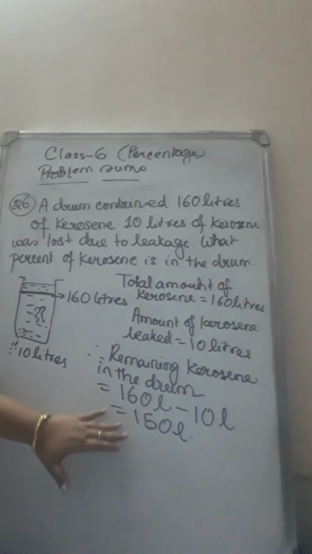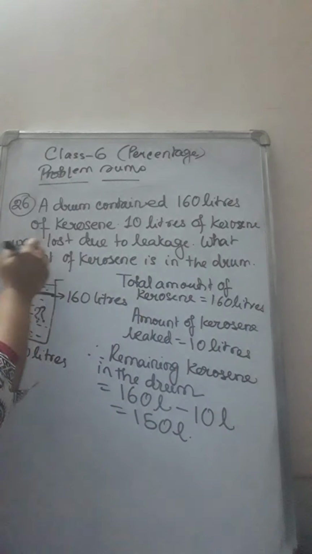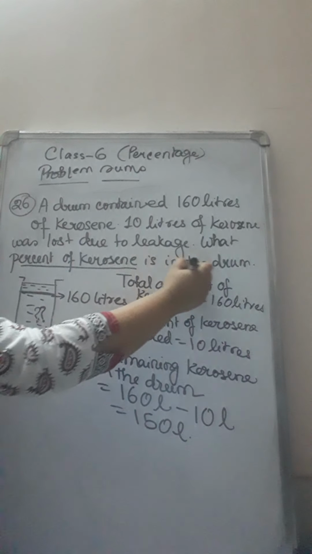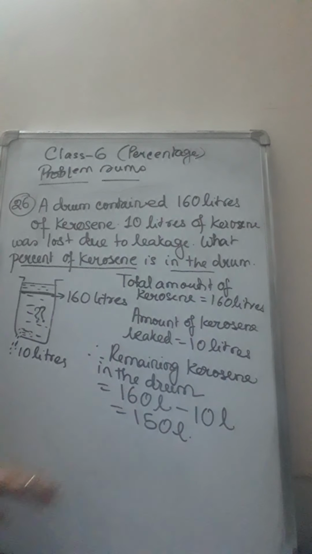Now we have got only the remaining amount of kerosene, but that is not the question. The question is what percent of kerosene is still in the drum. So we have to convert this amount into percentage.